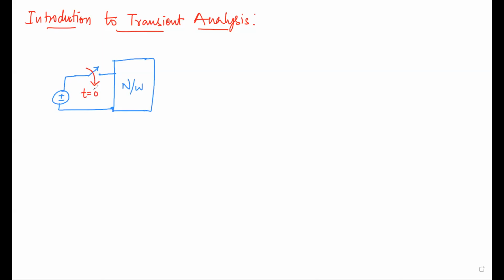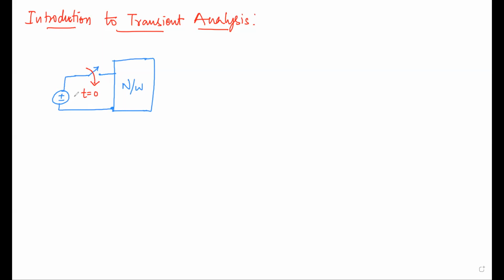how these elements, resistor, capacitor, inductor, will behave is what we have to study, right? So for that we will take this time instant t is equal to 0. Before that time instant, we will assume that time cannot be negative, but in our analysis we will be taking time as negative.